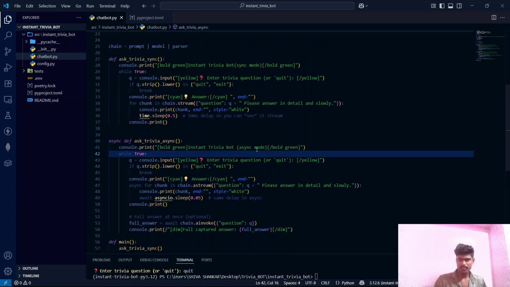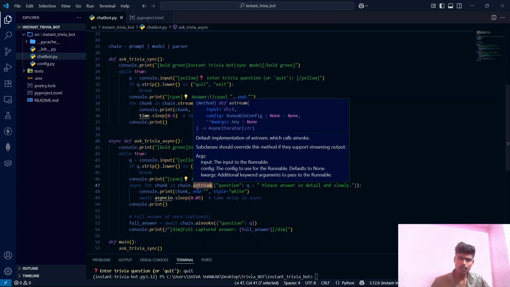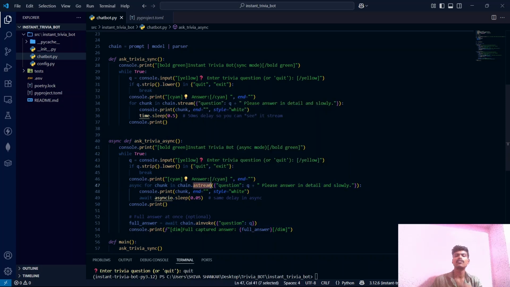If you observe carefully, guys, both the functions have no big differences among them. The difference is here it is using the dot stream method, and here it is using the dot astream method. What this astream method does, guys, is it will also stream the answer, but it can stream answers to multiple questions at a time without blocking any one of them. You will see the full power of this astream method in the next file which we will be creating here. In that we will demonstrate its full power, guys.